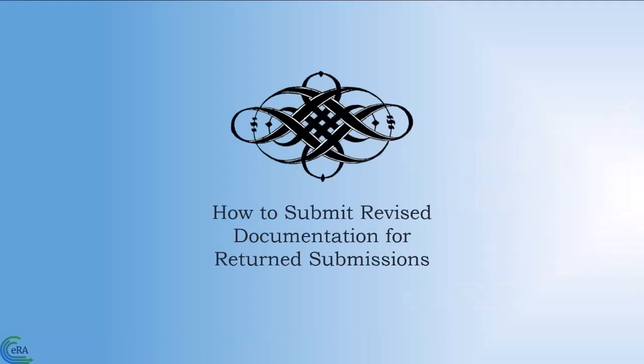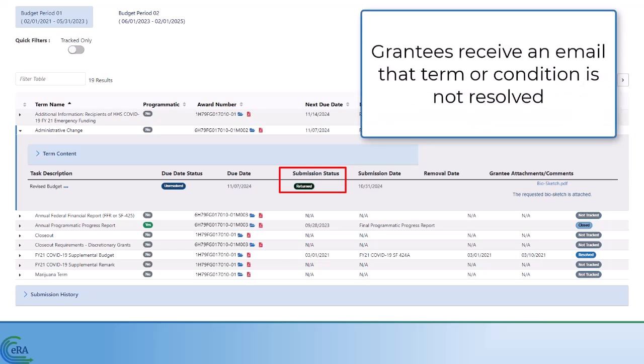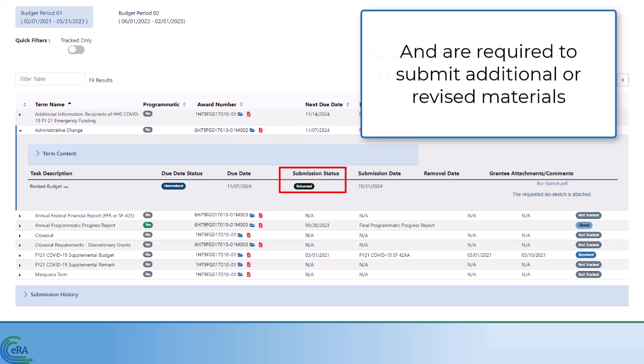How to submit revised documentation for return submissions. After SAMHSA reviews the documentation submitted by a grantee, if additional or revised documentation is required, the submission status for the task description will reflect return status. Grantees will receive an email that the term or condition is not resolved, and will be required to log in to ERA Commons to submit additional or revised materials.